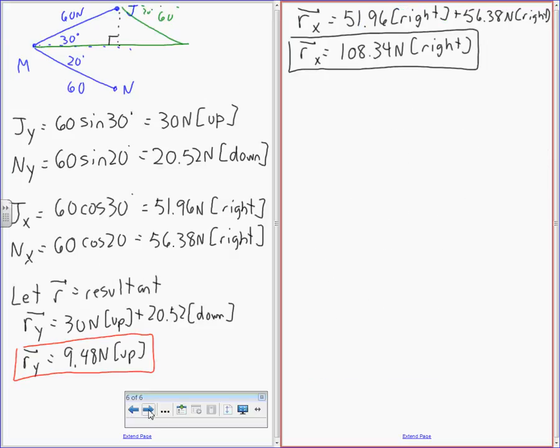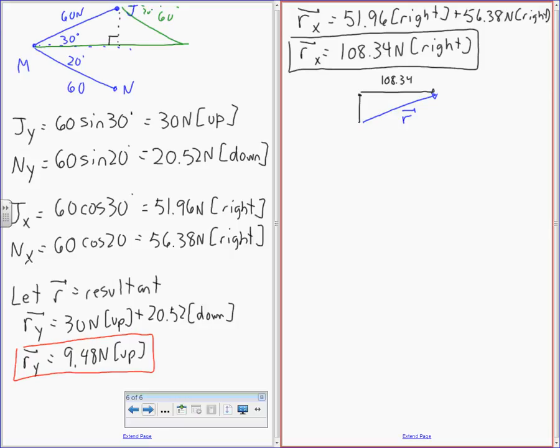Where's the resultant force? Okay, so far so good. Components, we're all good with components, I hope at this point. I'm going to draw the picture because I like to. Here is 9.48, and here is 108.34. Since you're adding them together, the resultant is going to look like this. That's how the resultant's going to look, and I think it makes sense.